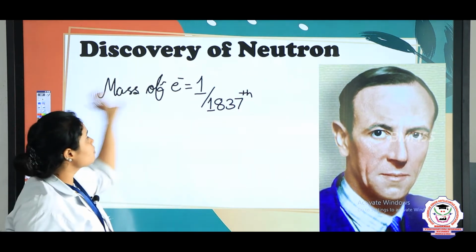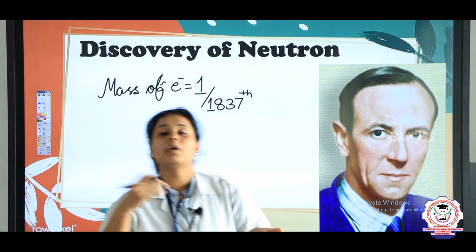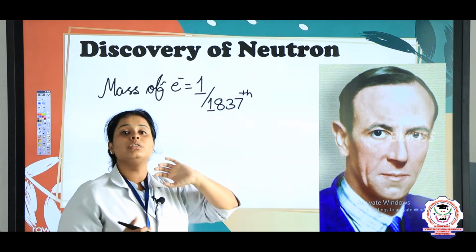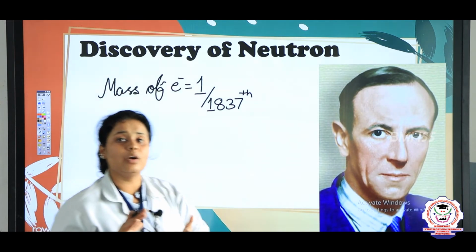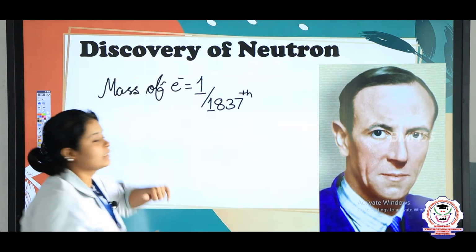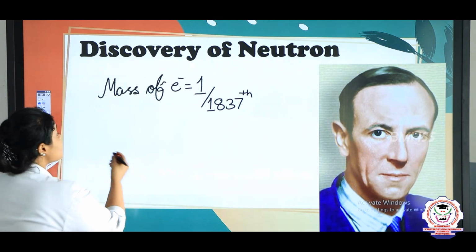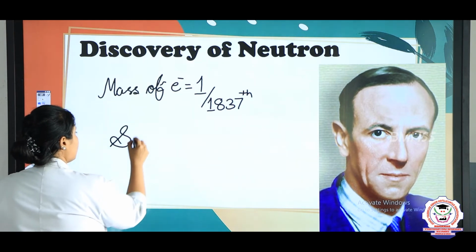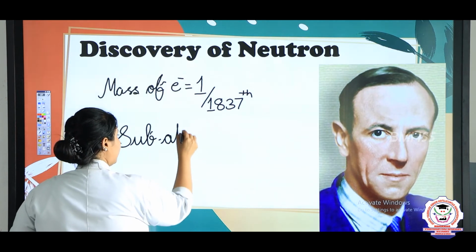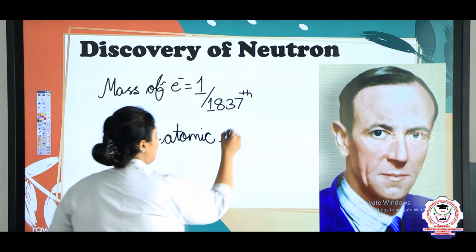Just imagine how small an electron is. And I said that the number of electrons and the number of protons are equal. So, even if the numbers are equal, there will be some kind of deviation in the charges, right? So, for that he discovered that other than these atomic particles, there are subatomic particles. What are there? Subatomic particles.